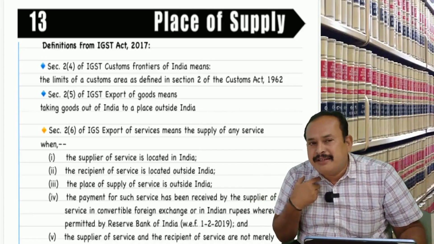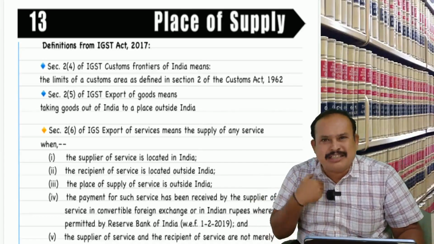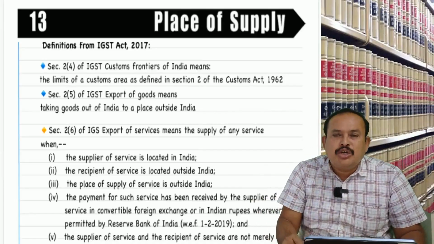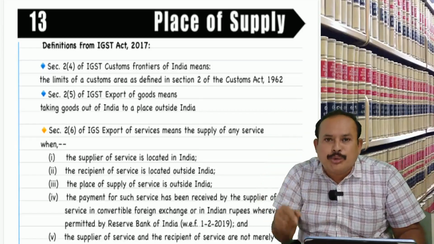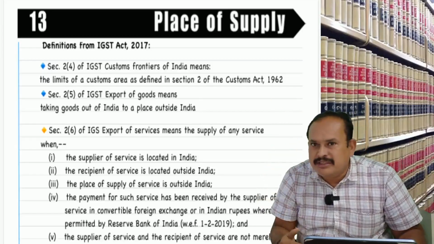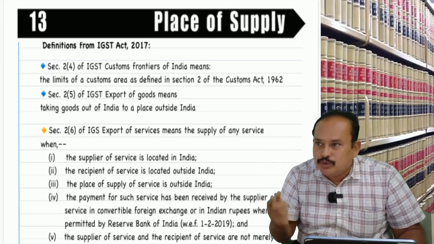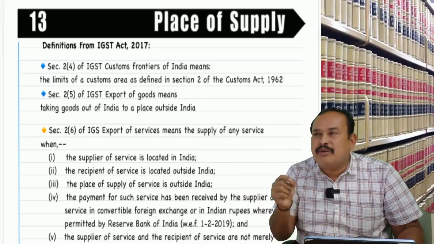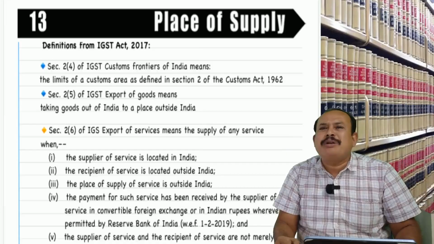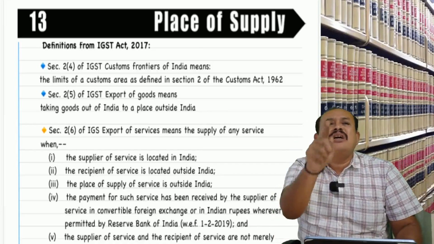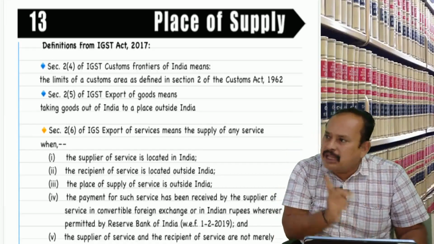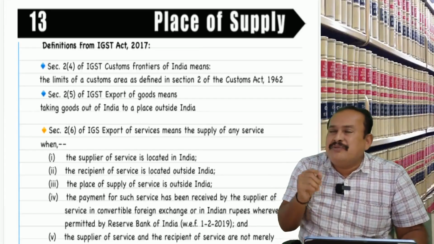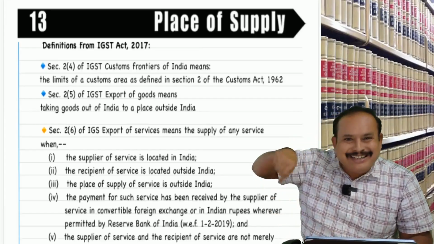I am from Chennai, Tamil Nadu, a registered person. One Mr. B of Bangalore approached me through online, through an e-commerce operator, for my cell phone, which is worth rupees 8,999.